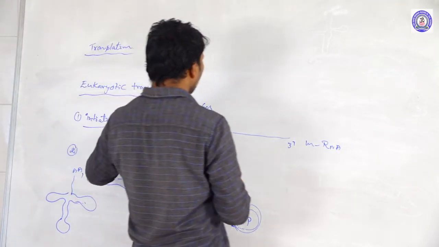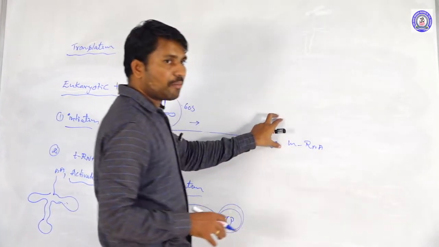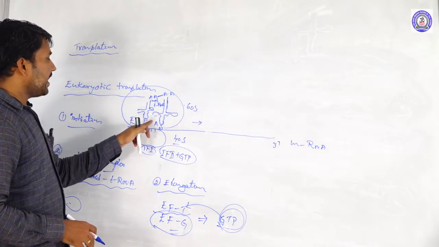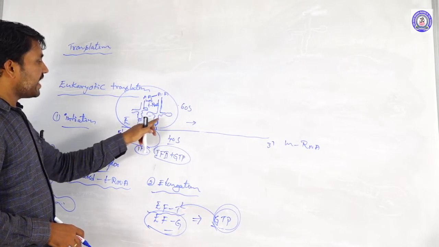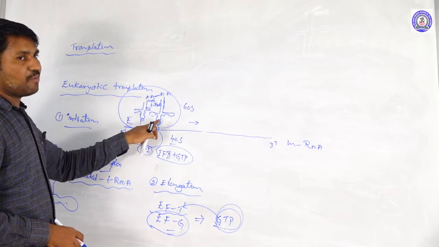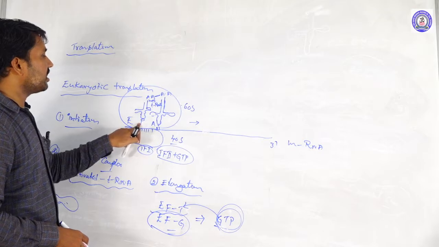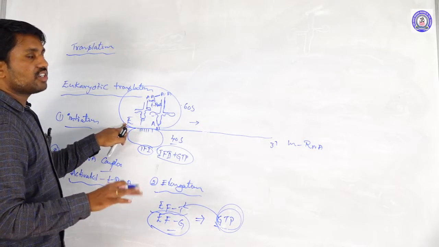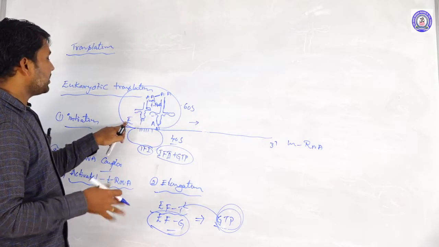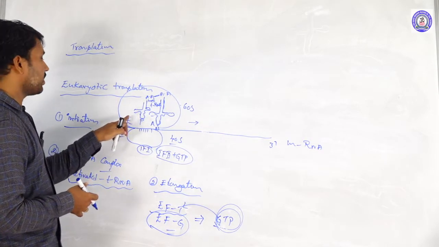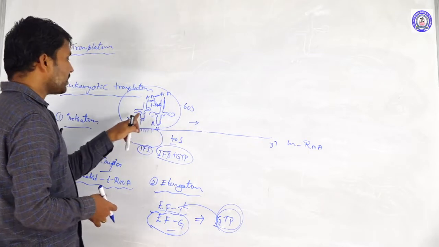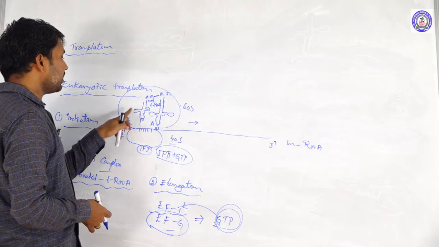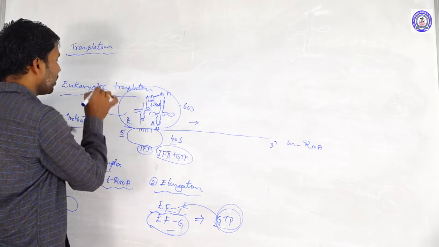Once the ribosomal complex keeps on moving on the mRNA, the A site is the aminoacyl or amino acid accepting site. P site is nothing but the polypeptidyl site. E site is nothing but the exit site, so the tRNA exits from the ribosomal complex here. Whenever the tRNA moves from the A site to the P site, the tRNA enters into the E site here. This E site tRNA exits from the ribosomal complex.